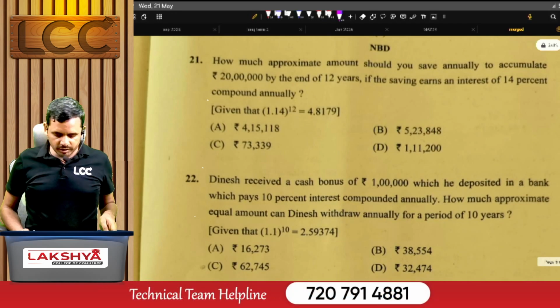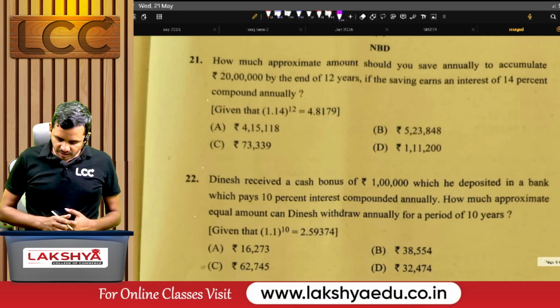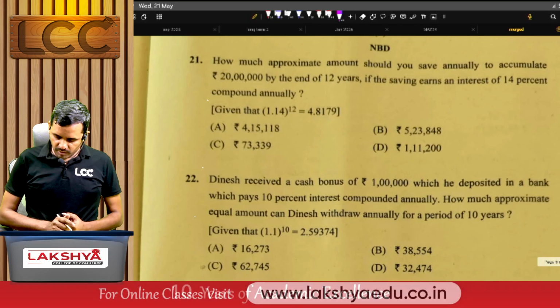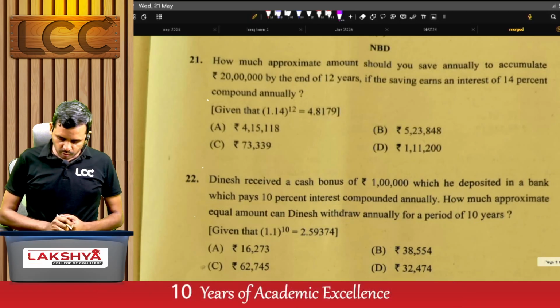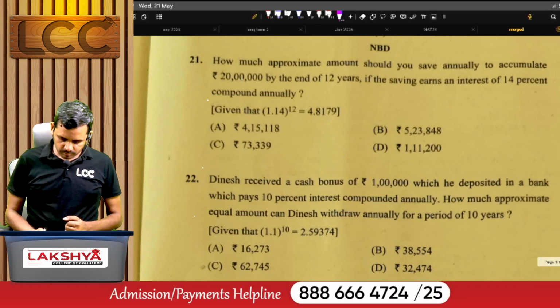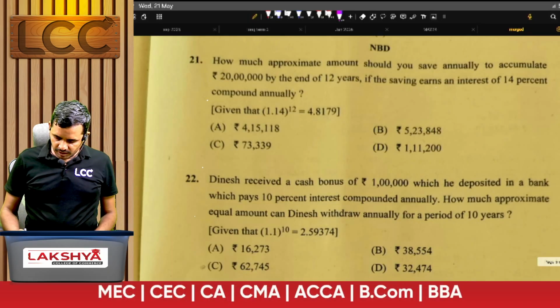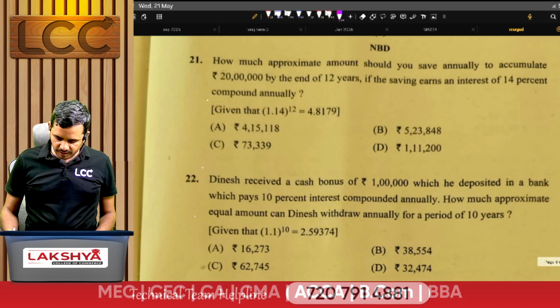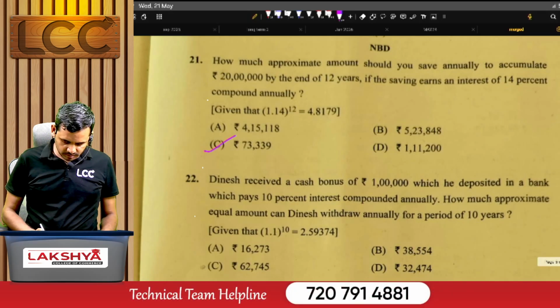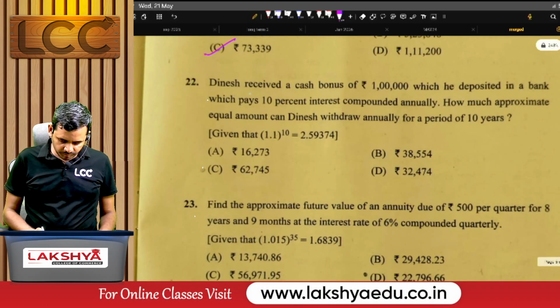Now coming to problem number 21. How much approximate amount should be saved annually to accumulate 20 lakhs by the end of 12 years, if the savings earn an interest of 14% compounded annually? Right answer is C.